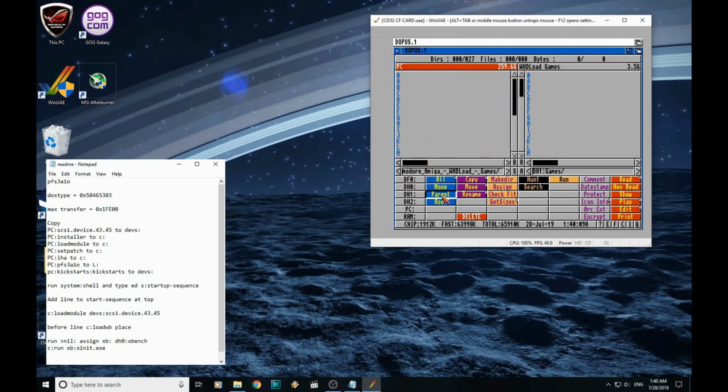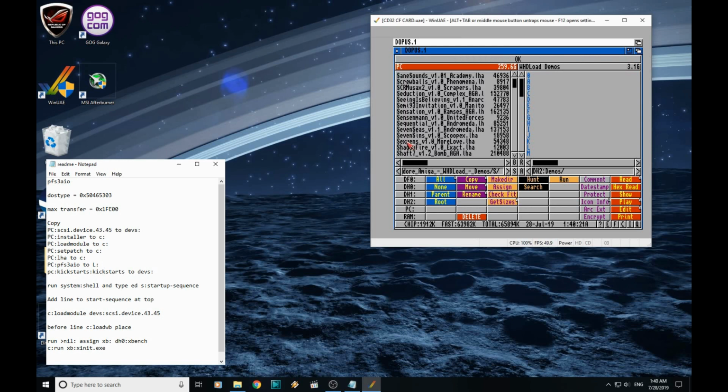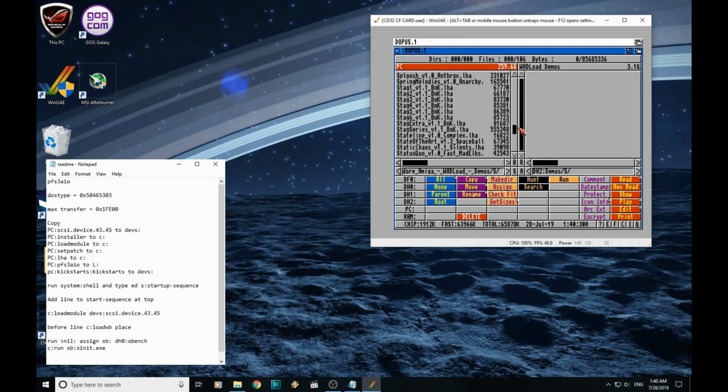We can do the same with our demos. So we'll move to DH2, which we're using to hold our demos. So let me see, what's a couple of good demos. S. Wonder who can guess what demo I'm going after. No, it's not the stag demos. Get your mind out of the gutter. State of the Art.